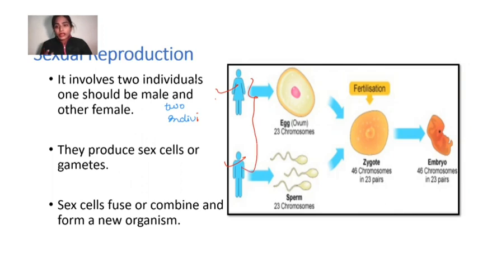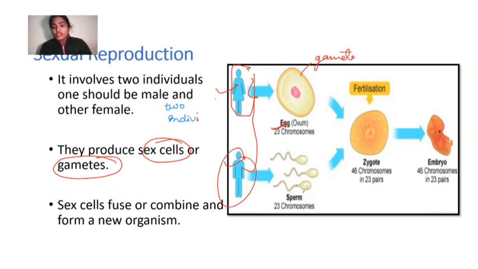The second important thing is that in sexual reproduction, sex cells, or gametes, are produced from the corresponding male or female parent. The female will form the egg, which is the female gamete, and the male will form sperm, which is the male gamete.